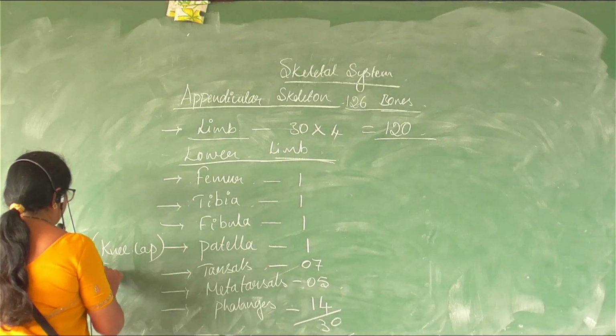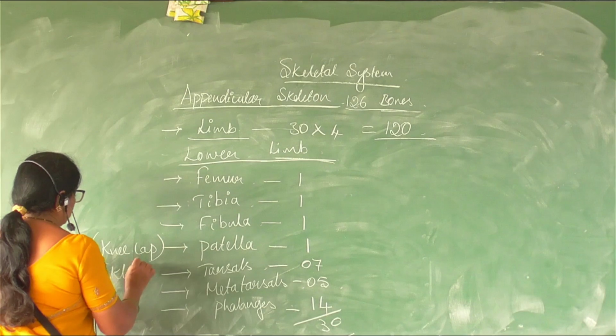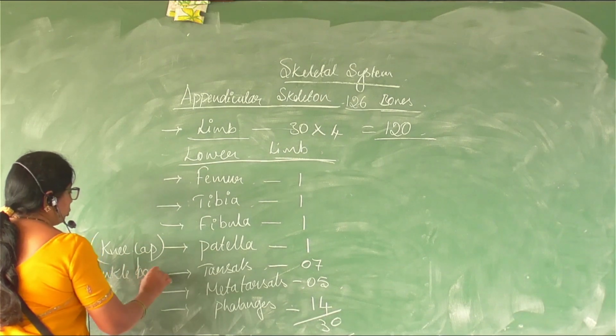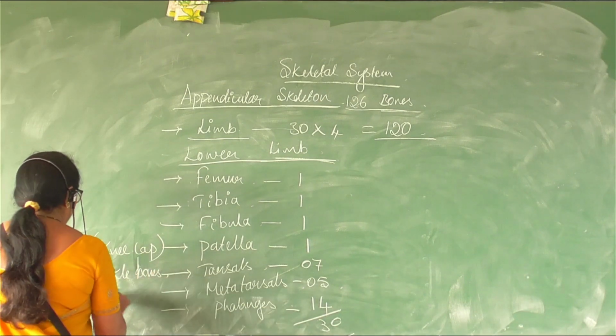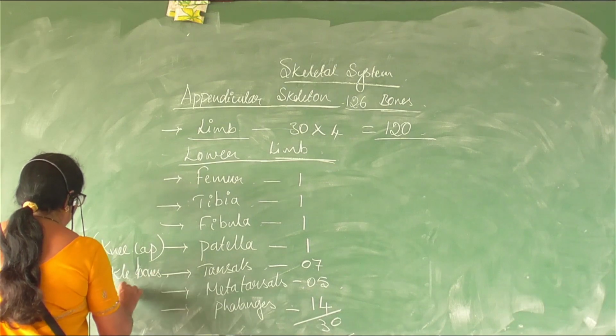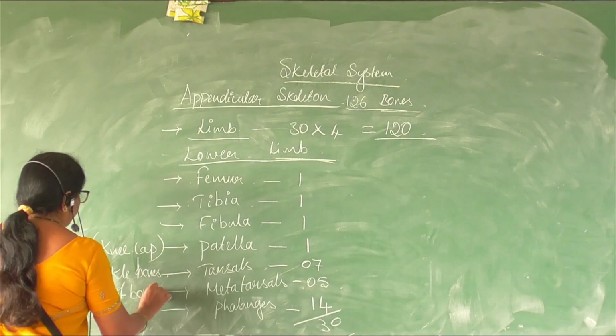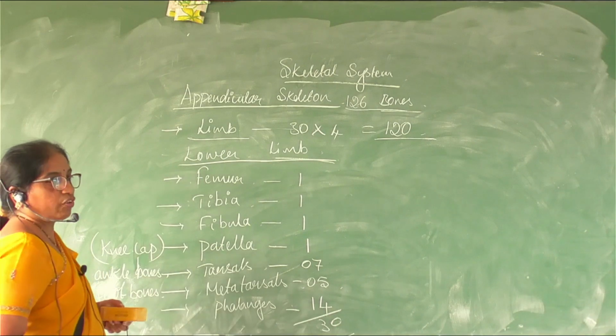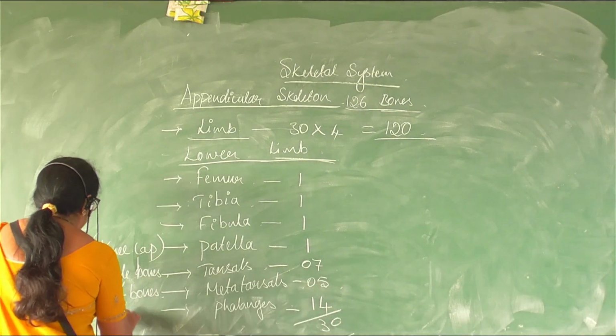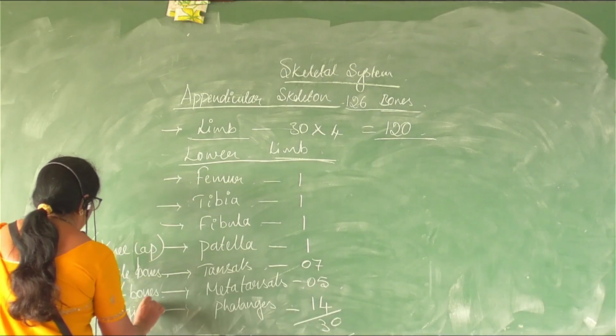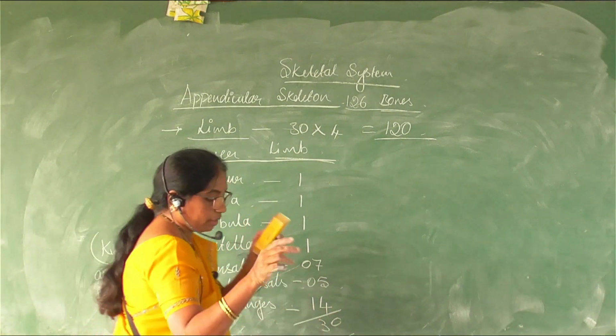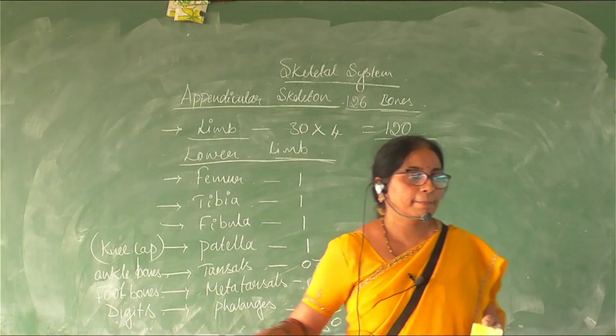Tarsals are called the ankle bones. Metatarsals can be called the foot bones, bones of the feet. Phalanges are the bones of the digits or toes. Because it is a lower limb, you can call them toes, right?